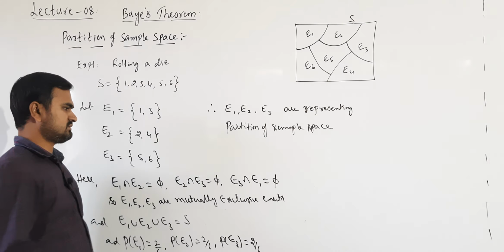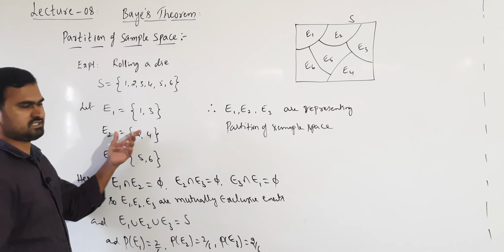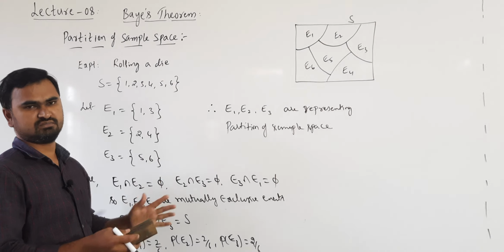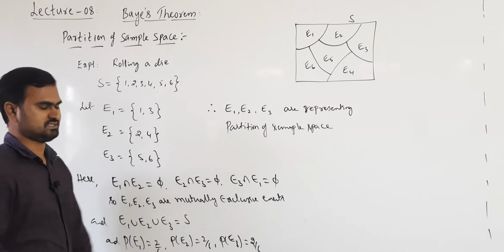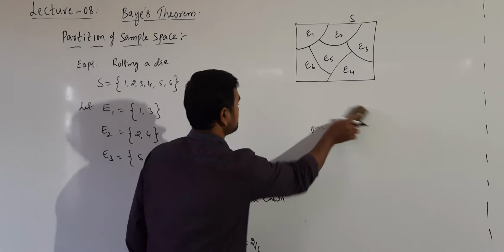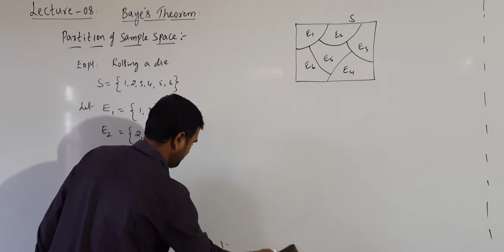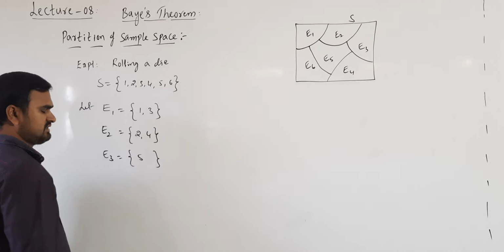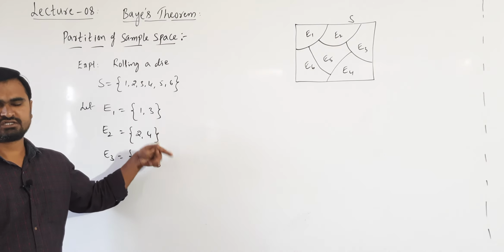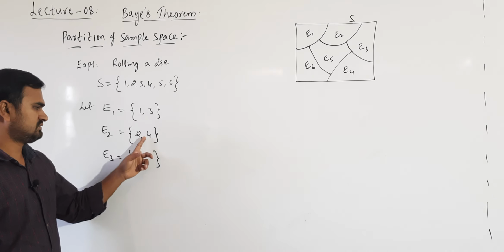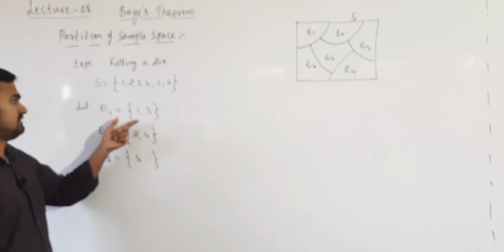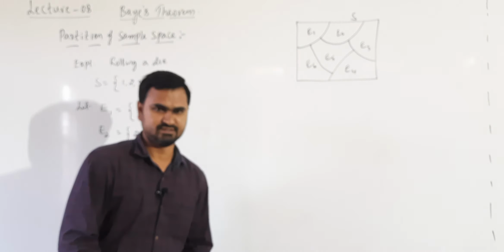Understand? About this partition of sample space, we are dividing the sample space into some subsets which satisfy those three conditions. Now, suppose I change the events. See, are they representing a partition or not? Suppose I remove 5, 6 here. Again they are disjoint events, mutual exclusiveness is satisfied, but what about exhaustive? By combining all these, are we getting the sample space? We are not getting the sample space. So, these are not forming the partition of sample space.